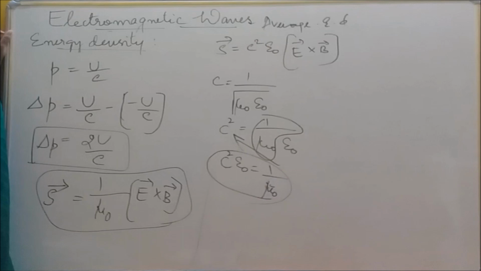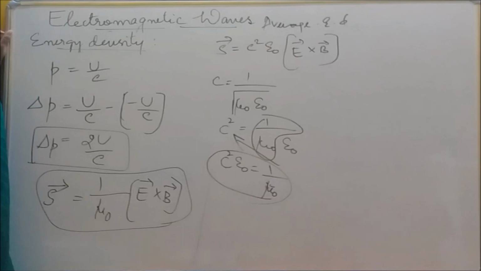So 1 by mu naught, I apply C square into epsilon naught into V vector cross B vector. This is also the Poynting vector equation. And the last one is, electromagnetic waves carry energy and momentum. They do not only carry energy and momentum, and also what? Angular momentum electromagnetic waves can also carry. So these are some of the properties of the electromagnetic waves.